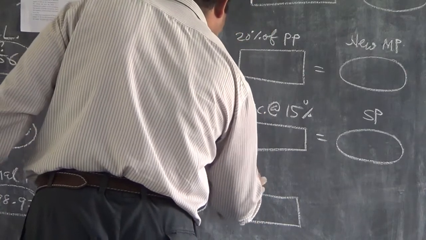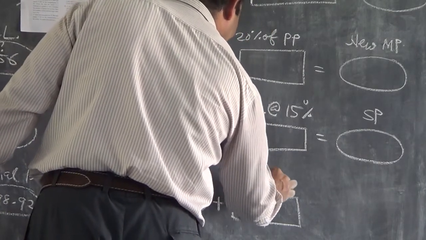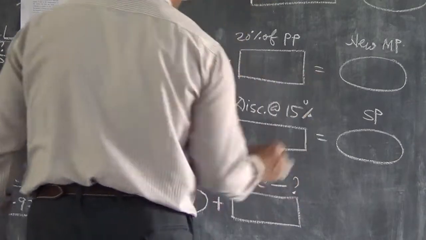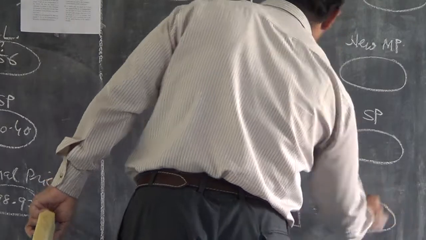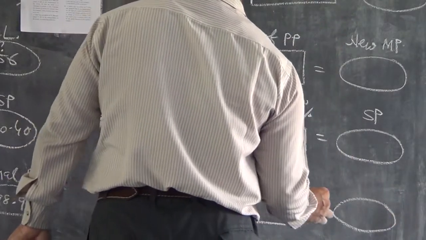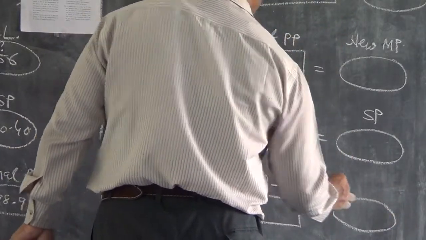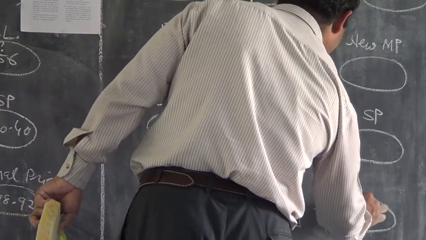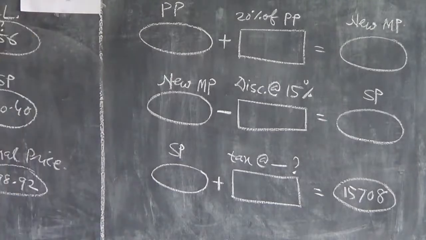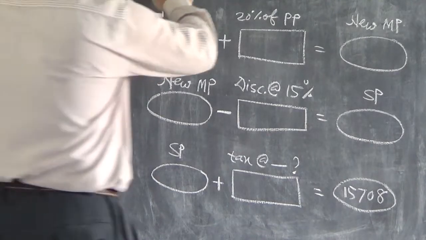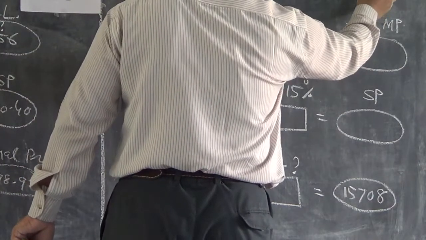So sales tax is to be added here. Tax, add what percent? Not given, and the final price is given, children, 15708. So now what you can do is calculate the purchase price.